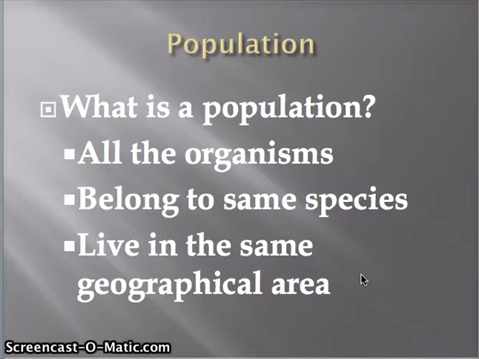Population. Population is all the organisms that both belong to the same species and live in the same geographical area. For example, the human population is near 7 billion people today. The entire human race is one population. The bald eagle, which has been noticed as an endangered species in North America, has an estimated population of 70,000 today. The population of the bald eagles is a separate population because it is a different species.